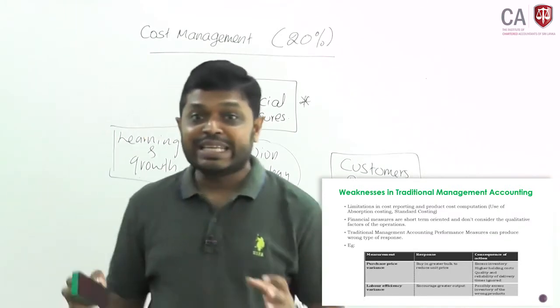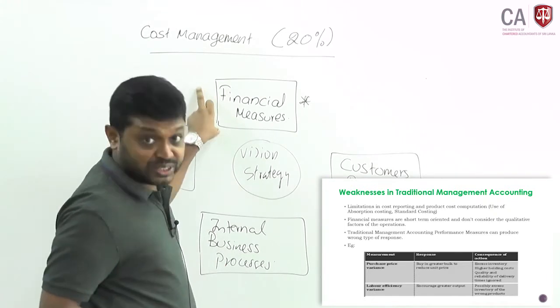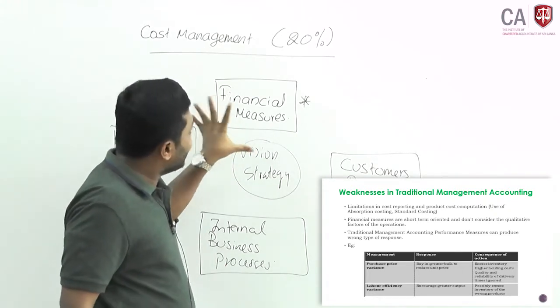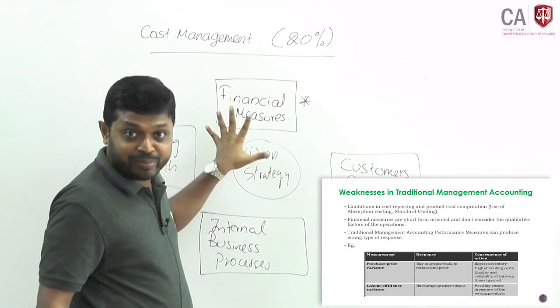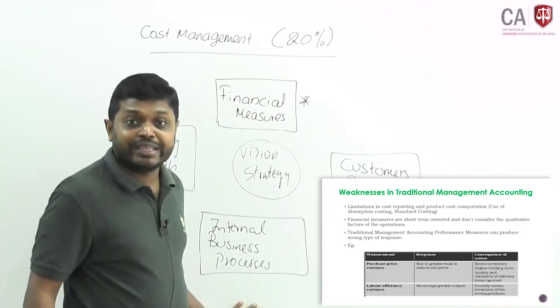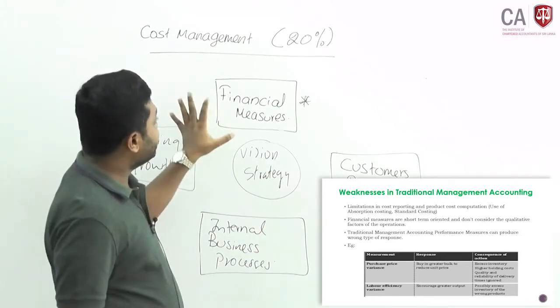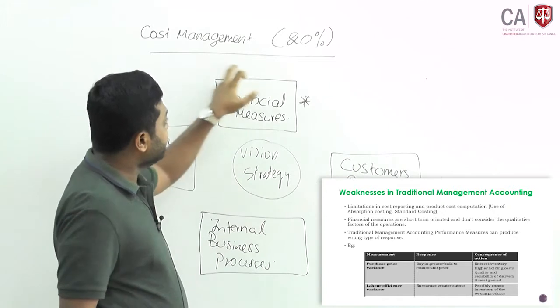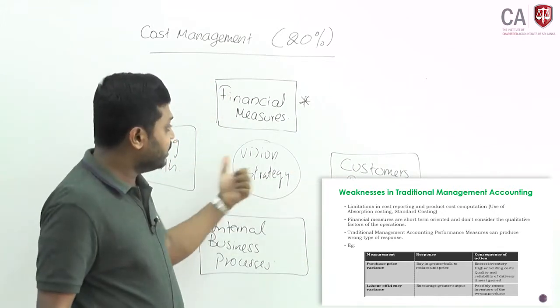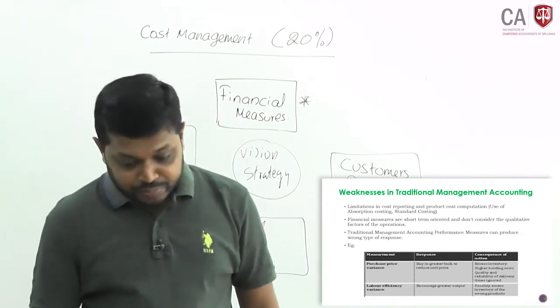That's why traditional management accounting only considers the financial measures. Now it has changed. When you are going to evaluate the performance of a company or a product, you have to look at other qualitative factors as well. That is the most important thing. Traditional management accounting only looks at the financial measures, not the other qualitative measures.